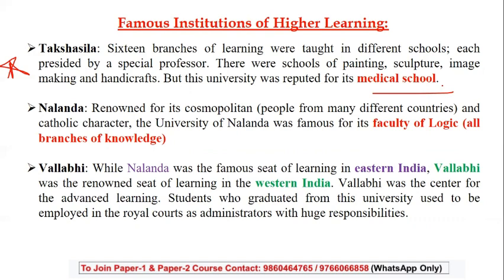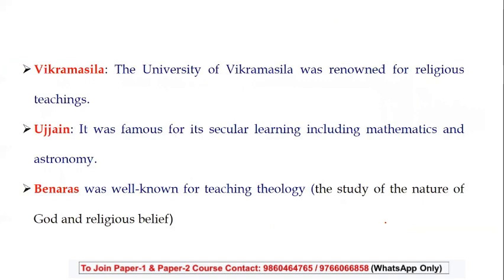Vallabhi was a center for advanced learning. Students who graduated from this university were employed in the royal courts and used to get prestigious jobs, as administrators with huge responsibility. Next, the University of Vikramshila was renowned for its religious teaching. Ujjain was famous for secular learning, including mathematics and astronomy. Benares is well known for teaching theology, that is, the study of the nature of God and religious belief.